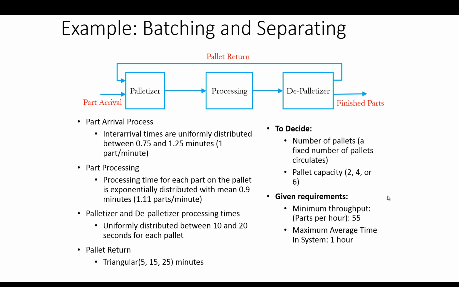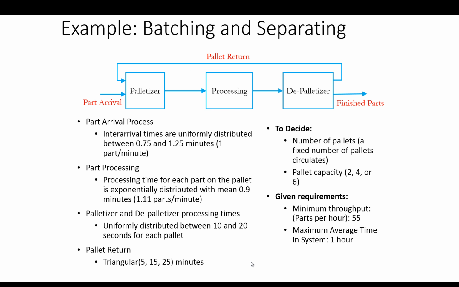We also have some requirements for the performance of our system. We would like a minimum throughput of 55 parts per hour leaving the system, and we would like to keep the average time in system less than 1 hour.